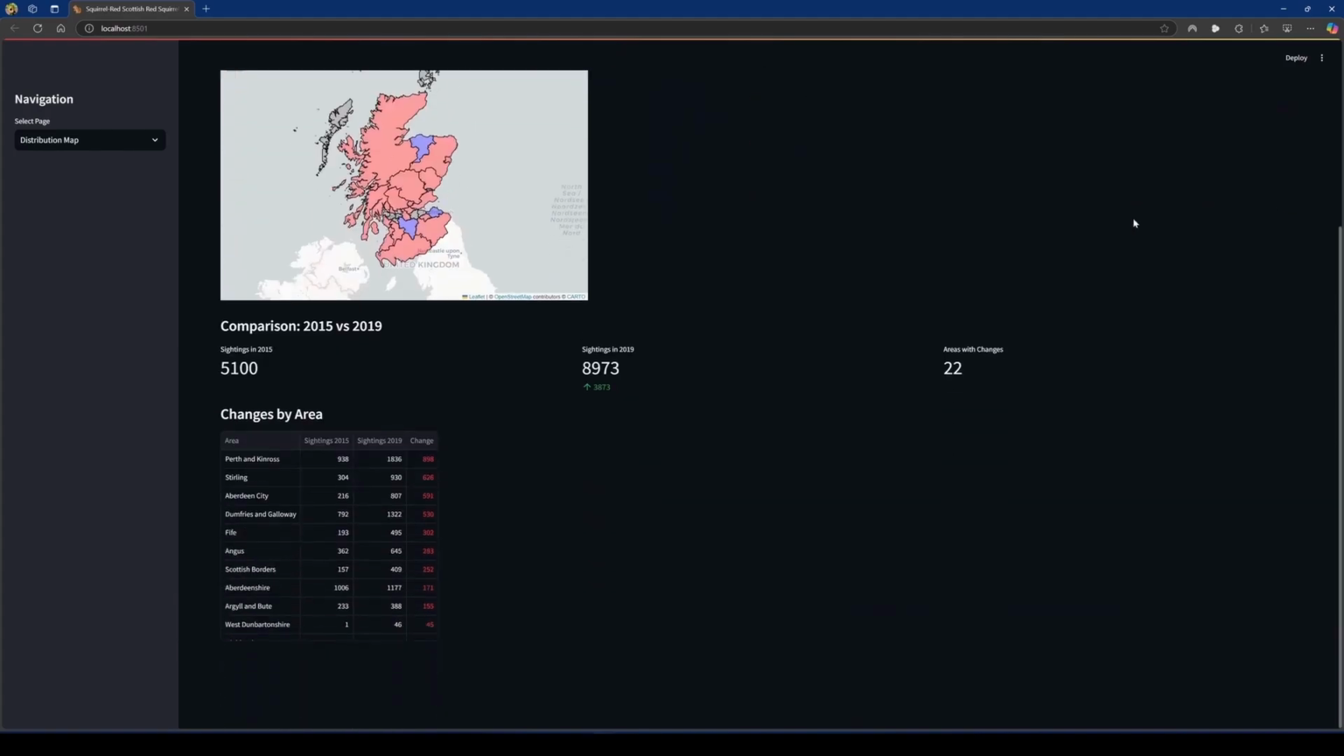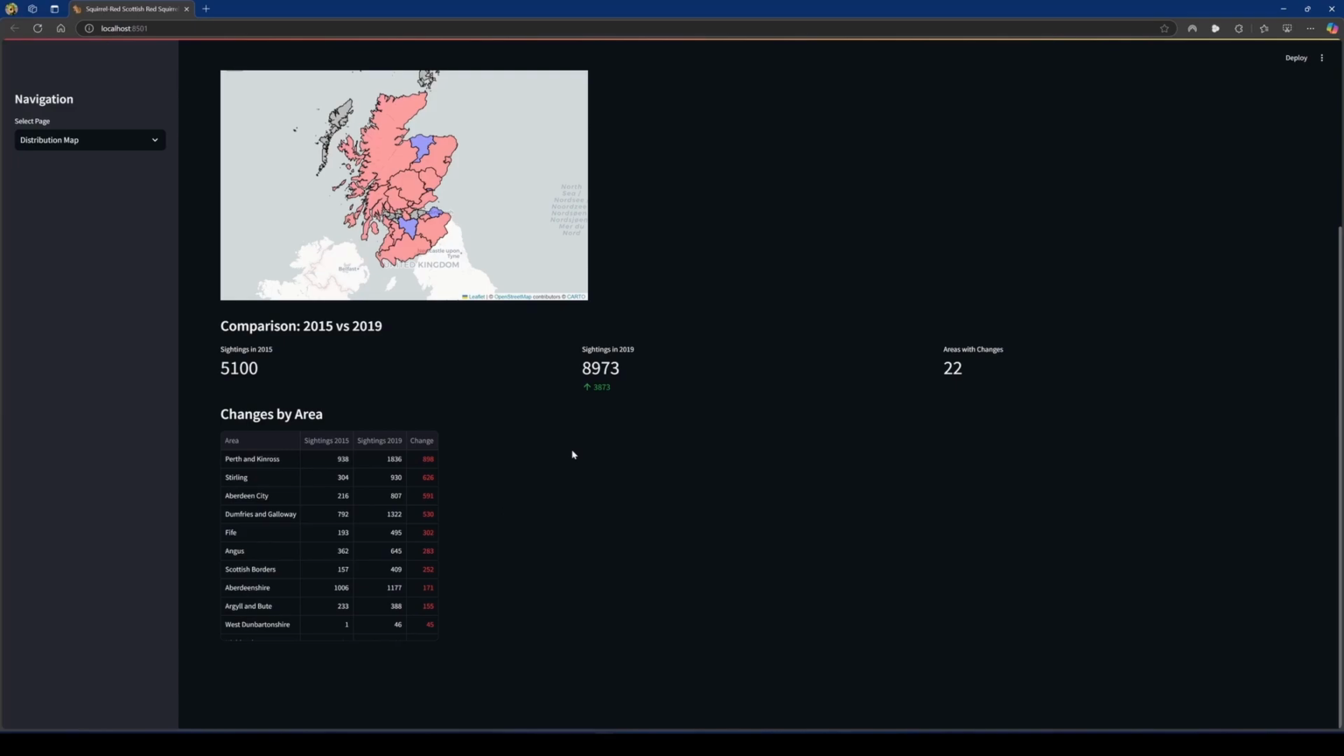The metrics below the map reveal a significant overall increase, from 5,100 sightings for the mixed source database in 2015 to 8,973 in 2019. That's an increase of 3,873 sightings, or about 76%. This substantial growth could indicate either actual population increases or improved citizen science participation. The table provides a region-by-region breakdown of these changes.